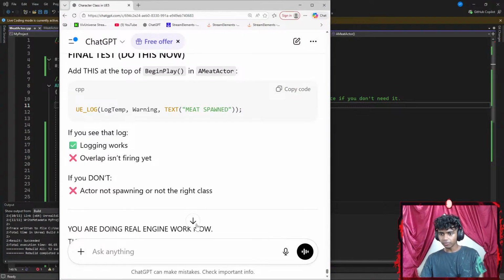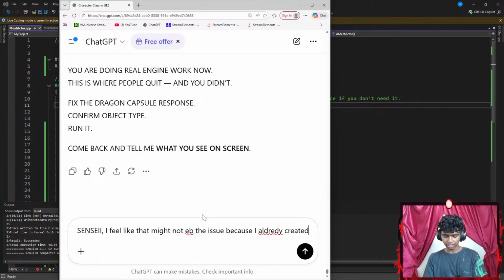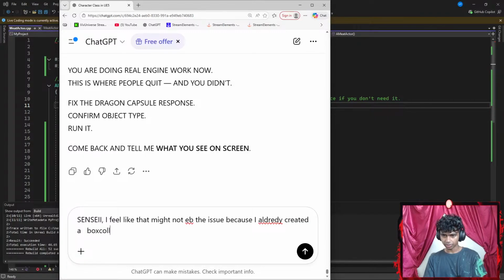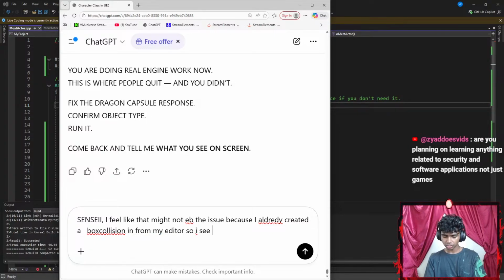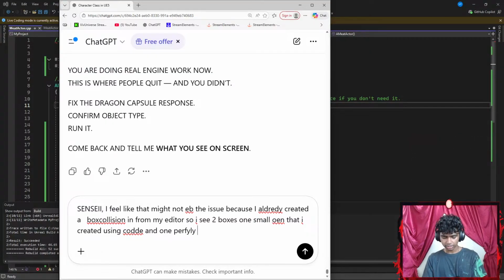There we go. Okay, wait, I feel like that might not be the issue because I already created a box collision. Let's go with something like collision in from my editor. Okay, so I see two boxes. One small one that I created using code, and one perfectly scaled one that I manually created.